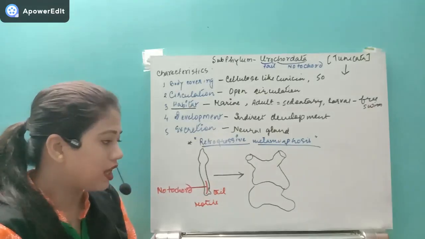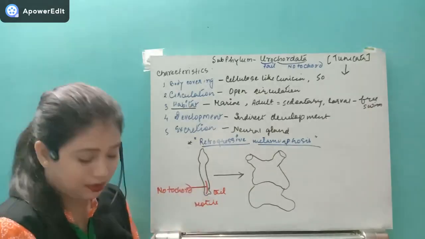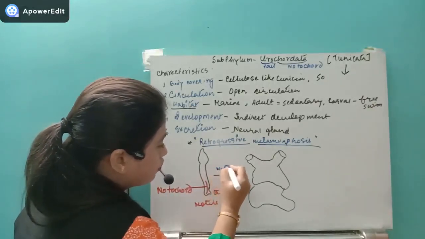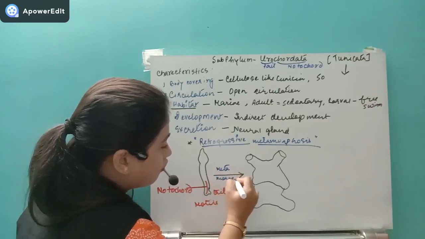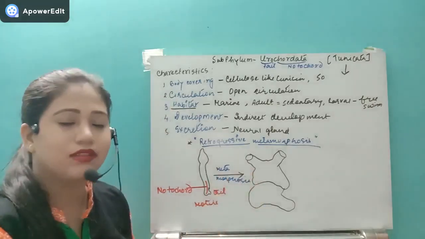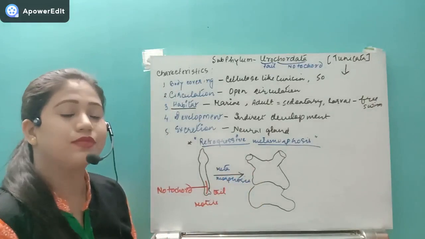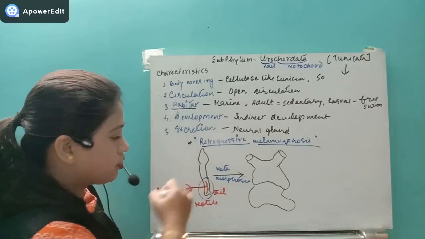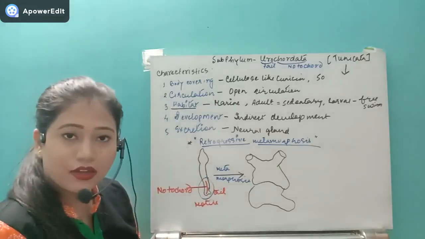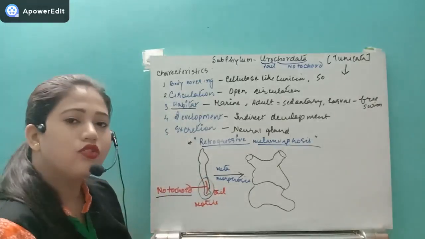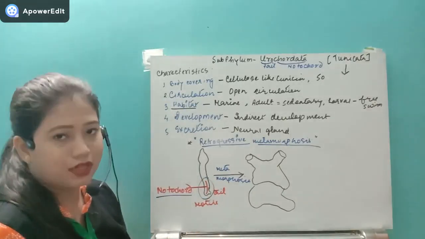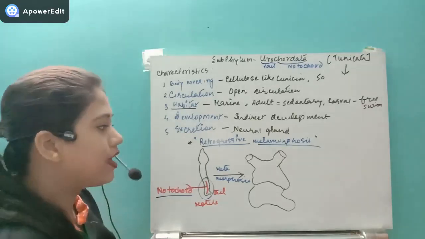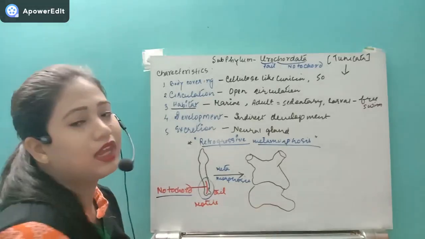Now whenever this larva undergoes metamorphosis, this organism becomes an adult. Whenever it becomes adult, first of all the tail is lost. In the tail region, what was present? The notochord. So whenever this larva undergoes metamorphosis, with the tail, the notochord is also lost. That's why this adult organism does not have any notochord.